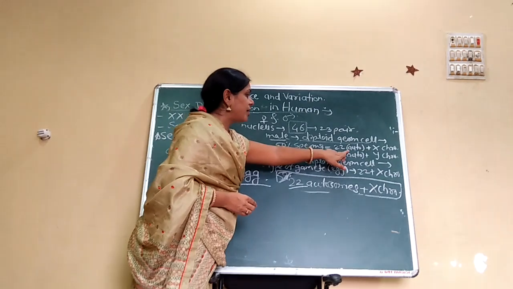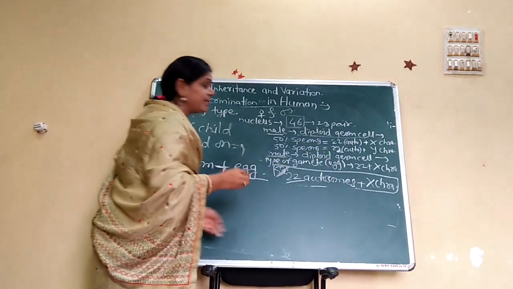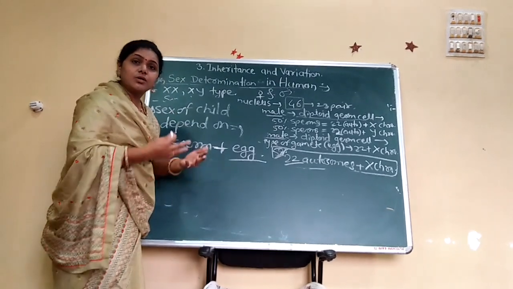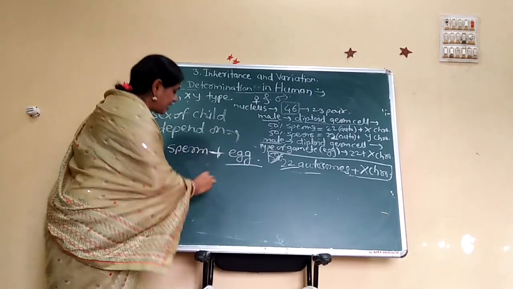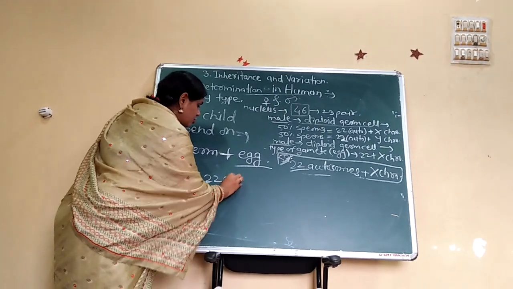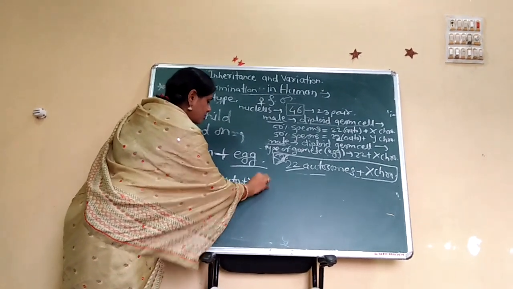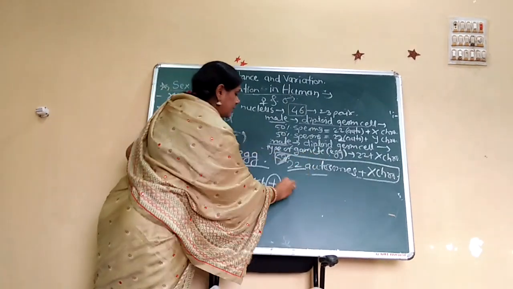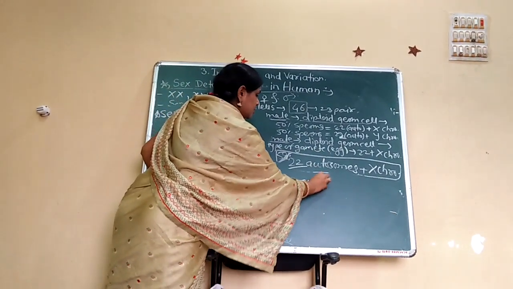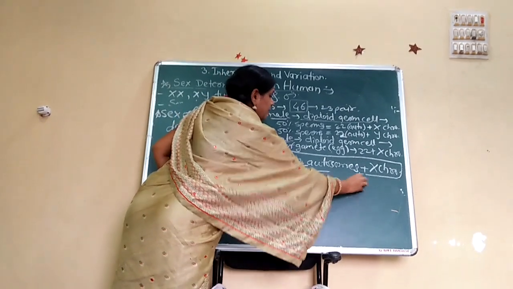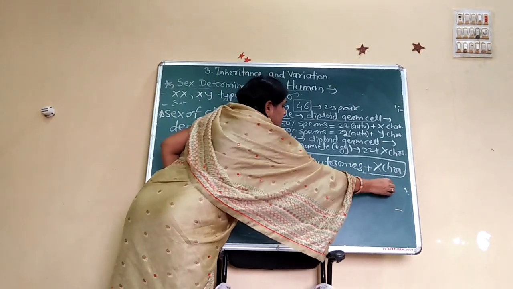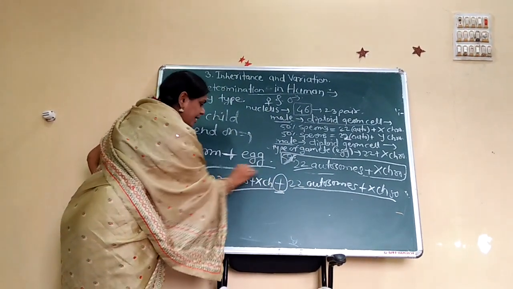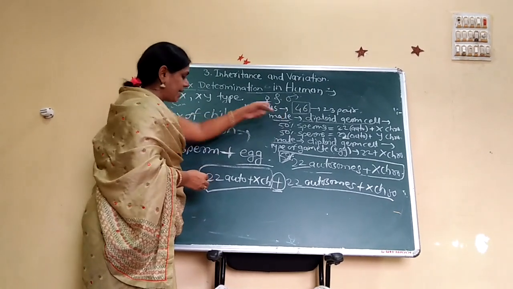Whether a sperm having X chromosome fuses with the egg, that means 22 autosomes plus X chromosome fuses with the egg, which is 22 autosomes plus X chromosome. This is the egg and this is the male gamete.